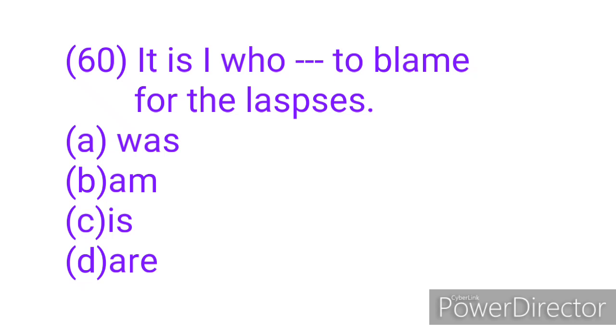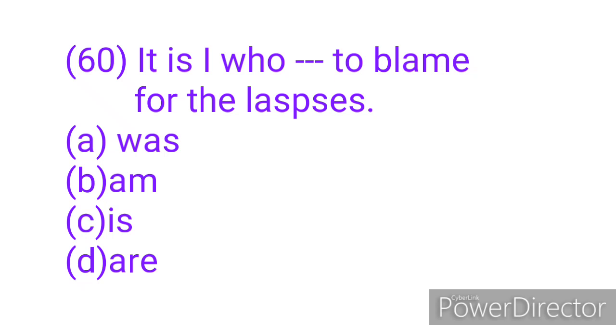So that will make us strike out option A and option D. Option A is in the past tense and option D, are, is plural. The correct answer is not am but is. This is because you cannot use am after who when the subject is in the first person. But you can actually use am after who if the subject is in the second person.